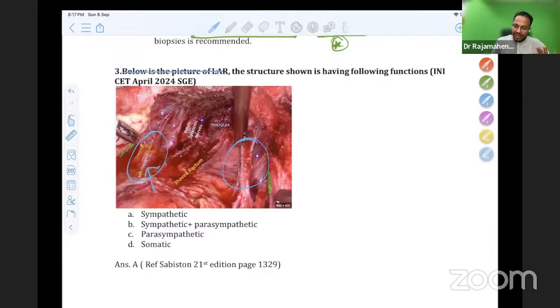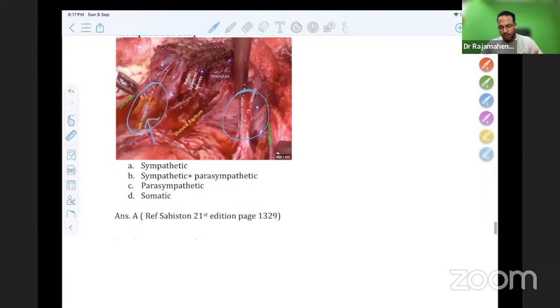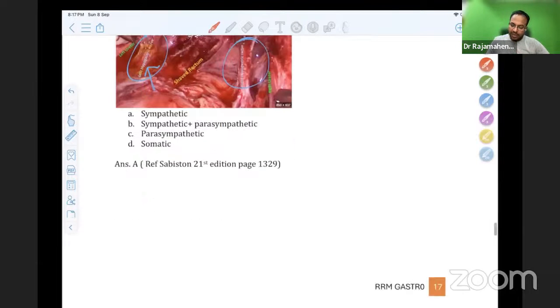The structure shown here is having the following function. That is the point. So they pointed out an anterior resection image and asked what is the function of that nerve. So this nerve is having what function? Hypogastric nerve. This is discussed in our module. So you can see in our INI SS module, I have discussed this concept in great detail from Sabiston. So this is a nerve.